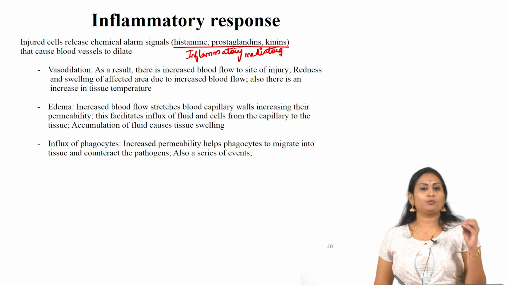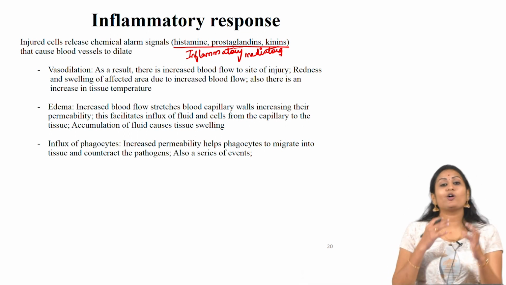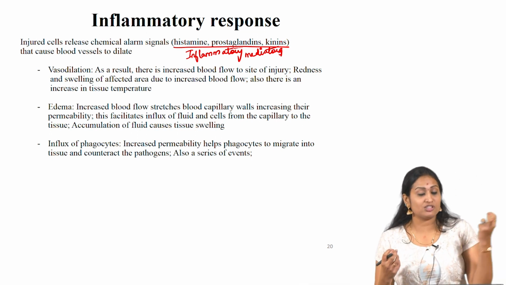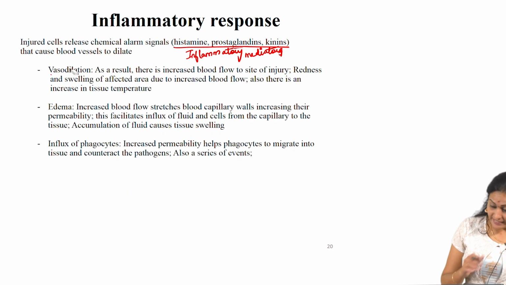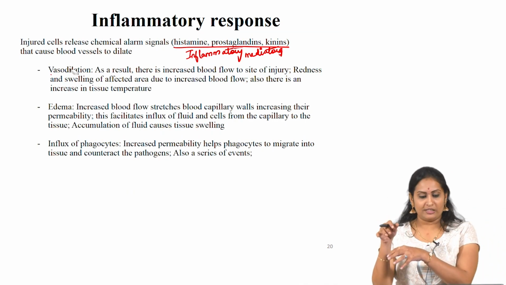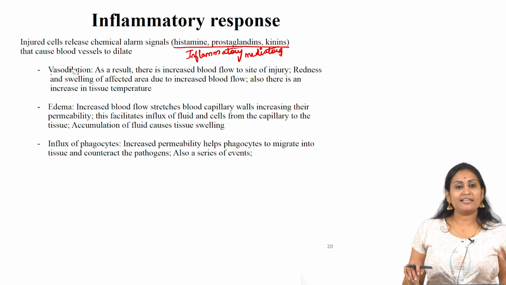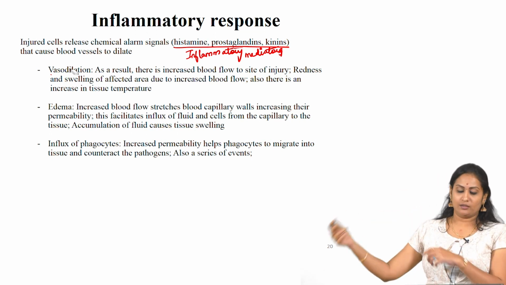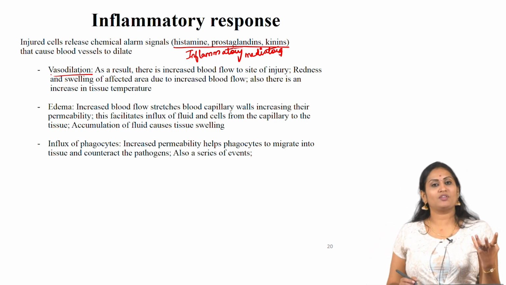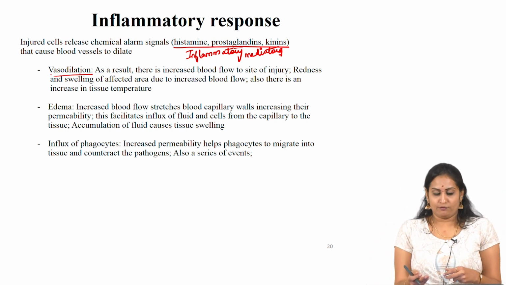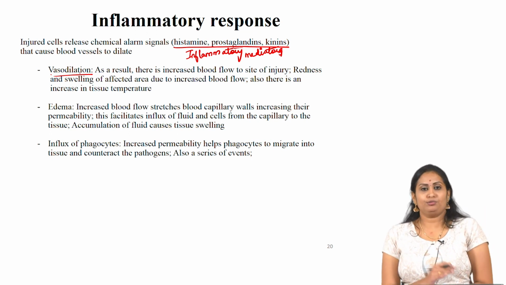Histamine, prostaglandins or kinins cause the blood vessels to dilate, which is the vasodilation. As a result, there is increased blood flow to the site of injury. So, once the site gets injured, there will be increased blood flow. That is vasodilation. Again, redness and swelling of the affected area occur due to increased blood flow. Also, there is an increase in tissue temperature.